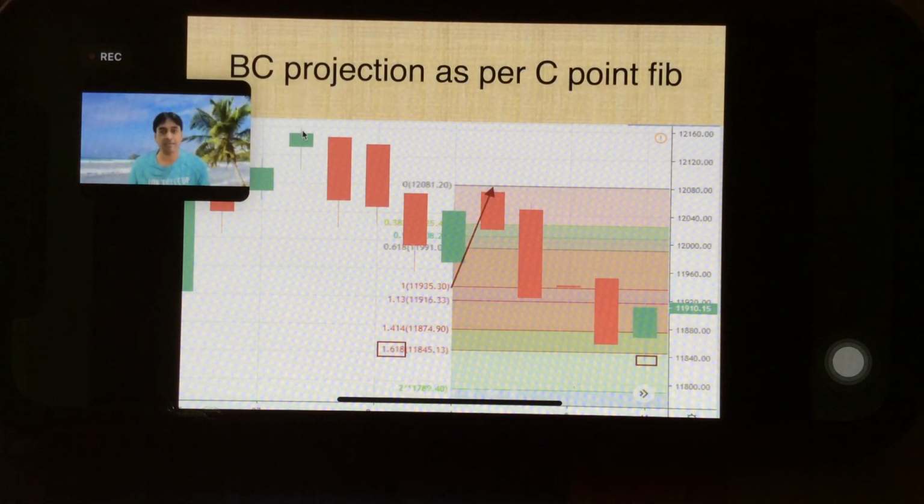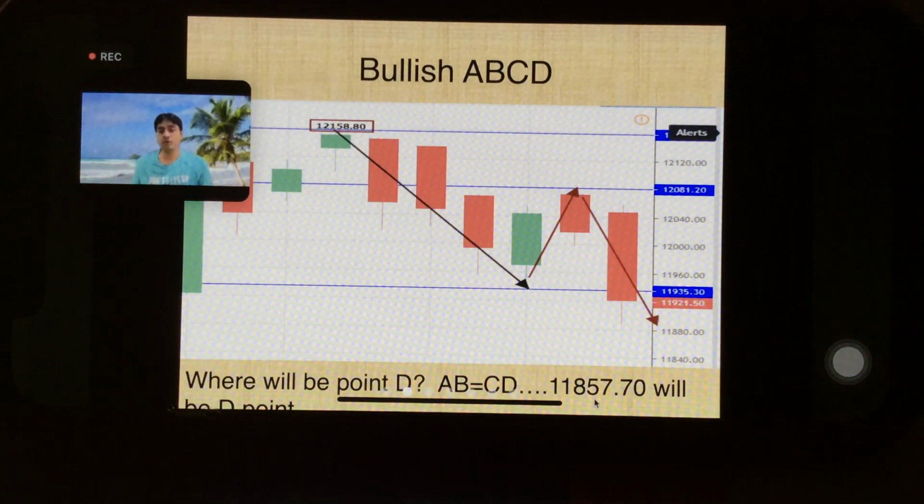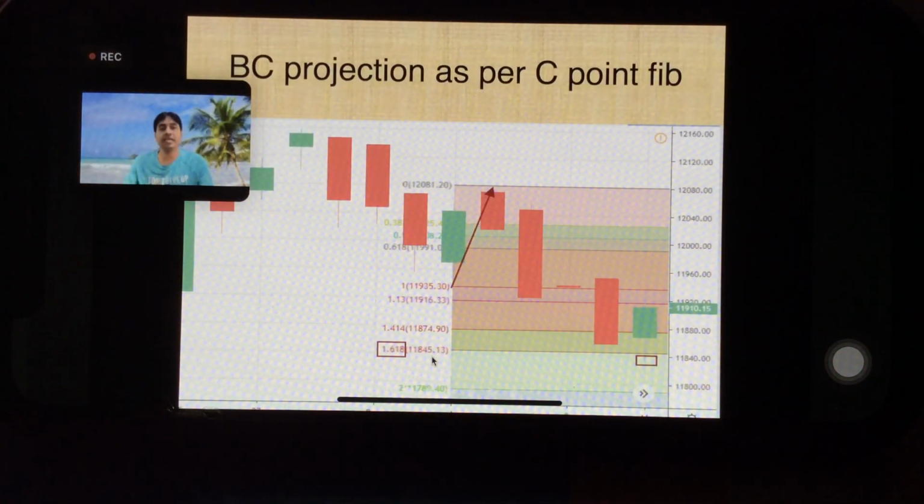So this is my A point, right? 12,158. This is the B point. This is the C point. So I have to draw Fibo from B to C. And when it crosses this B point, then there will be the role of projection, right? So as per the table, where should be our low? D point 1.618, right? Can you see the 1.618 level was 11,845. And as per ABCD, what was the D point? D point as per AB equal to CD was 11,857, and as per BC projection is 11,845.